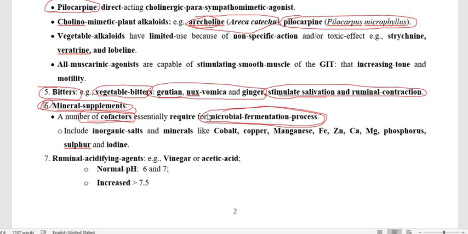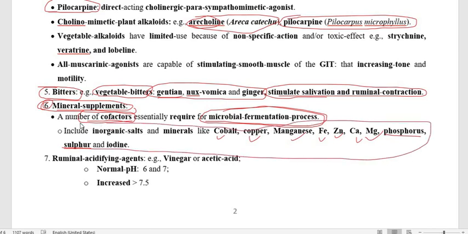particularly minerals like cobalt, iron, copper, manganese, zinc, calcium, magnesium, phosphorus, iodine, and sulfur. All of these are mineral supplements, and they all help in microbial fermentation, fermentative digestion.